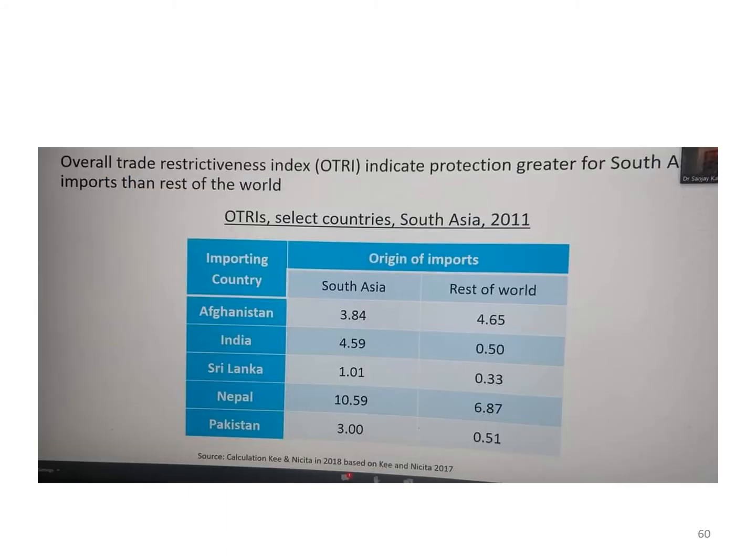There is a trade restrictiveness index by Kee and Nicita. There is a trade restrictive index in services, that's OECD. And on both fronts, we find ourselves high, higher on the echelon because we protect our economy through various trade policy measures, be it tariffs, be it non-tariff barriers, and so on and so forth.